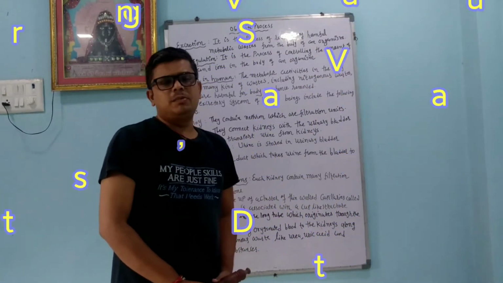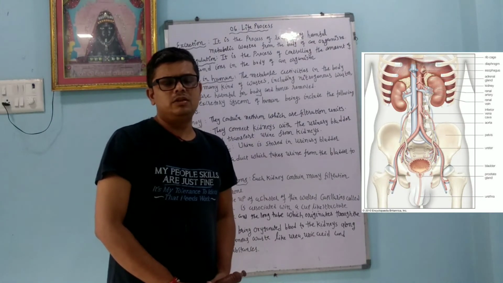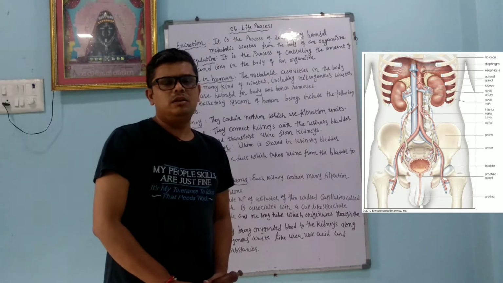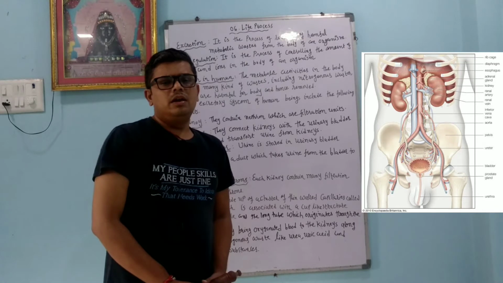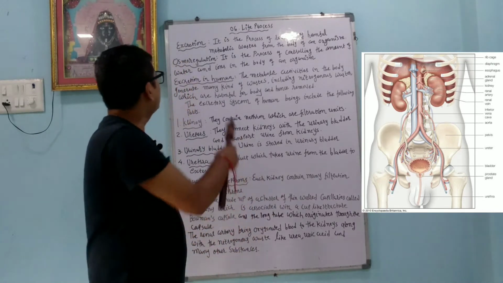Today we will continue chapter number 6, life processes. Dear student, we are going to learn about excretion, osmoregulation, and excretion in the human being. We will learn the different parts of the excretory system, in that the kidney. We are going to learn about urine formation, the urethra, and the structure of the nephron. So one by one we will start.